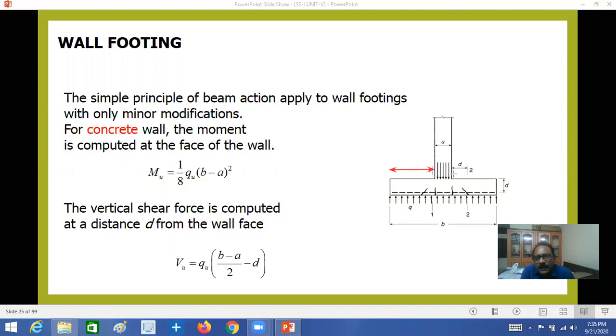Total B minus A by 2. So this is as a cantilever.